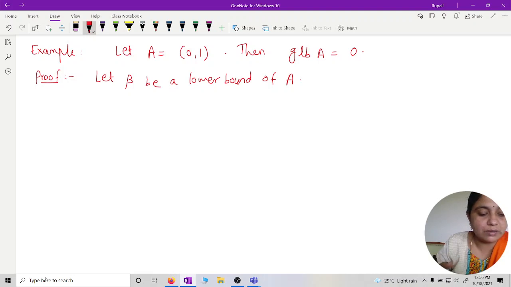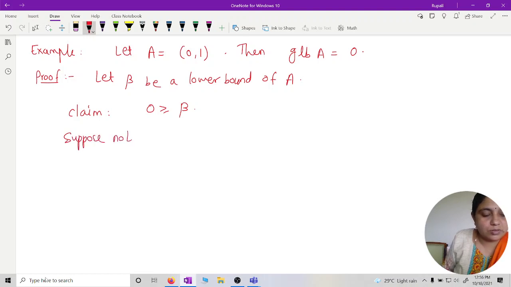Now we start with beta being a lower bound of A, and we show that 0 must be greater than or equal to every lower bound. Suppose not. That is, say beta is strictly greater than 0.